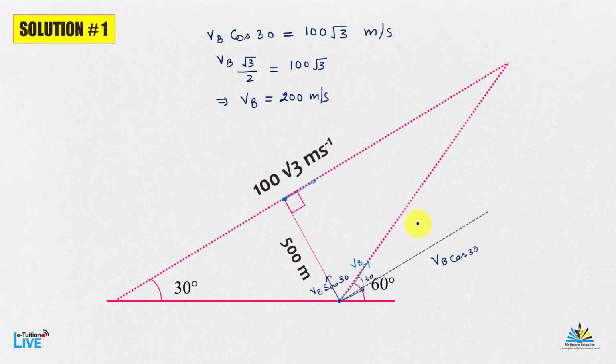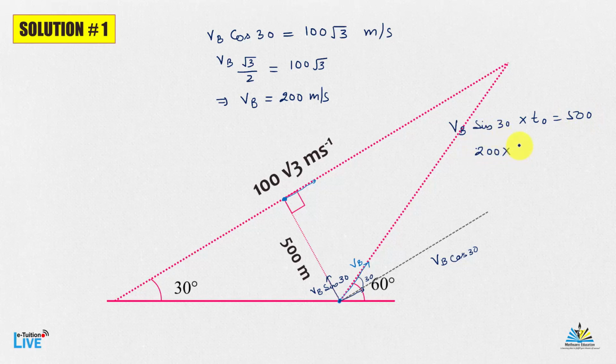Now it is given that after time t naught they will just hit. So after t naught time, this velocity component will traverse 500 meter distance. This implies VB sin 30 into t naught becomes equal to 500.